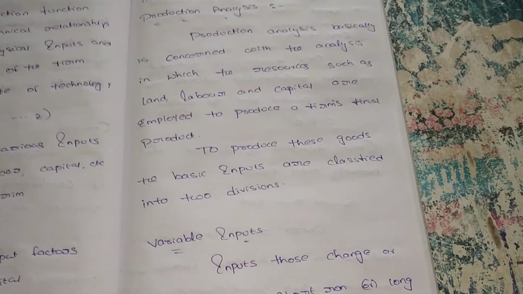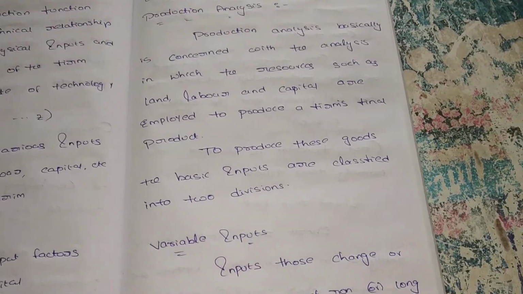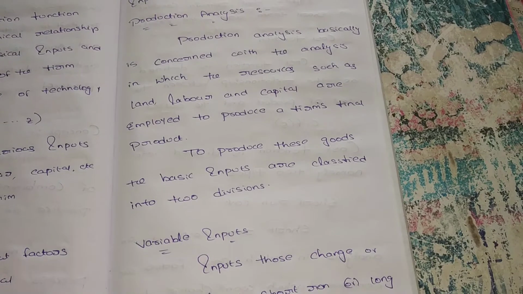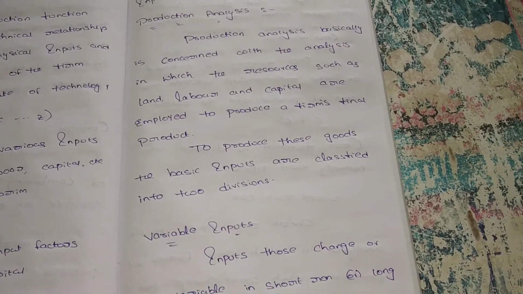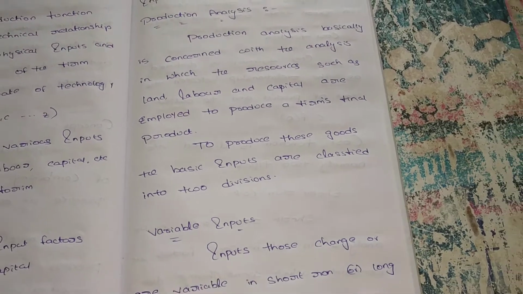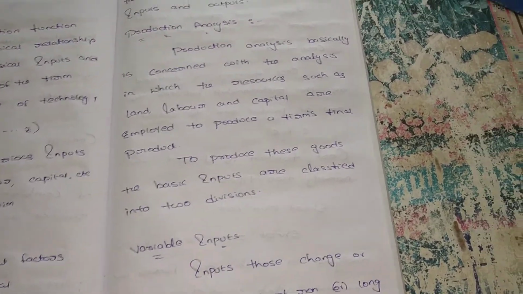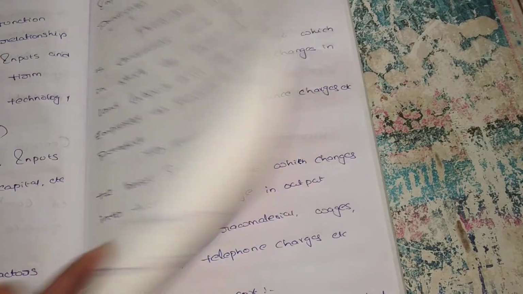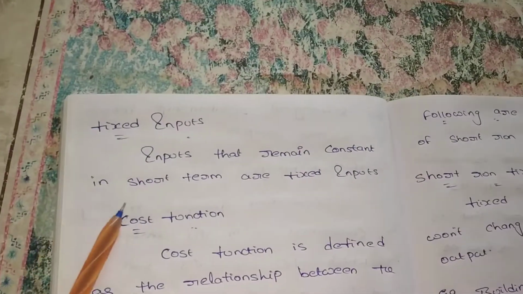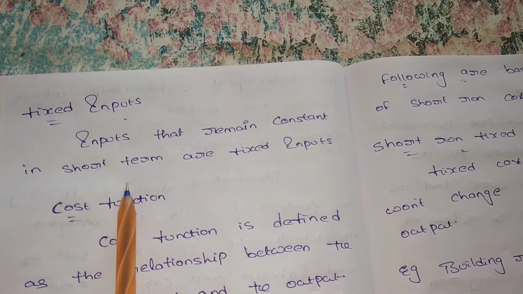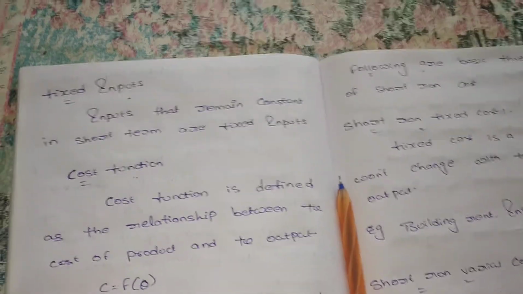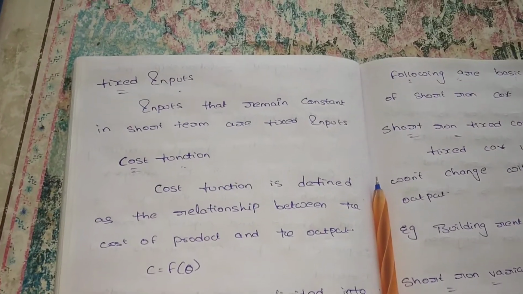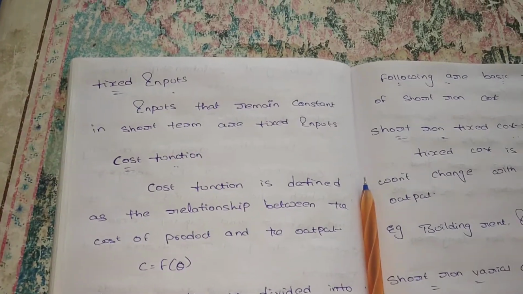What is the difference between short run and long run? Within 1 year, if there is any change in price or inputs, we can say short run. After more than 1 year, we can say it is a long run. In the short run, there are variable inputs and fixed inputs. Inputs that remain constant in the short run are fixed inputs. In the long run, all are variable.